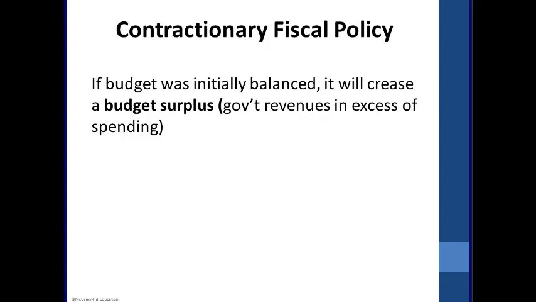And if the government decreases government spending, that's also going to make the budget go up. So the result on the budget of an increase in taxes and a decrease in government spending is that we have a budget surplus. A surplus means that we have more revenue than government spending.